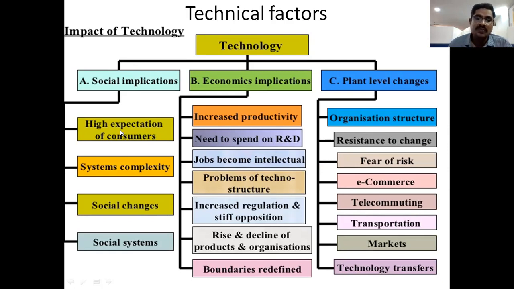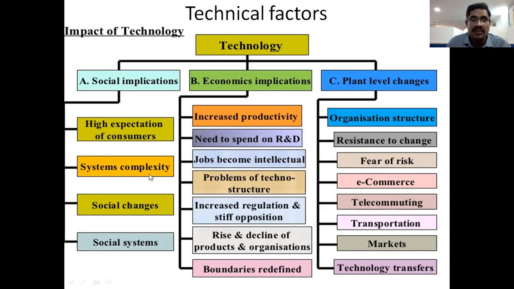Look at the first point here, higher expectations of the consumers. By using technology and technical factors, we can reach the expectations of the consumer. What consumers want, what type of product, what type of design, what type of quality, what type of features the customer wants. By using this technology, we can meet the customer expectations, right?